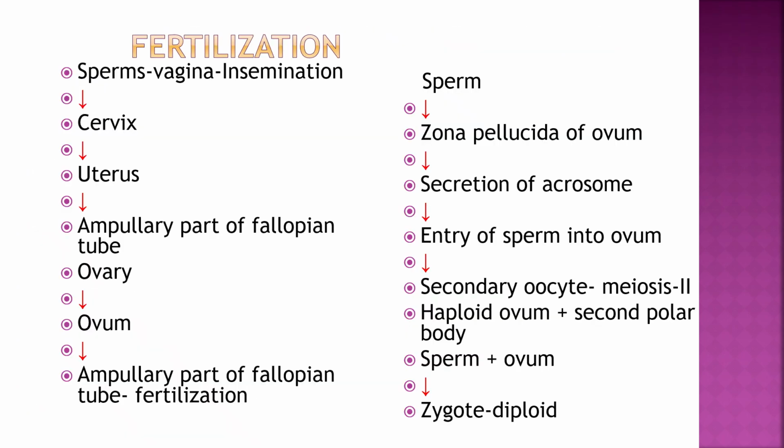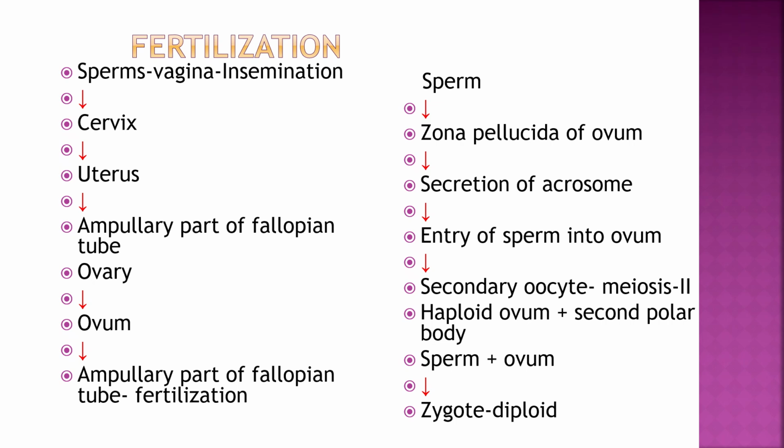Now let's study the fertilization process. Sperms enter the vagina, which is called insemination. They then travel to the cervix, then the uterus, and then the ampullary part of the fallopian tube. The ovum is released from the ovary, and in the ampullary part of the fallopian tube the fertilization takes place. For fertilization, the ovum is released at ovulation time, around the 14th day of the mid cycle, and at that time sperms should be available for 72 hours, and then the fertilization process takes place.